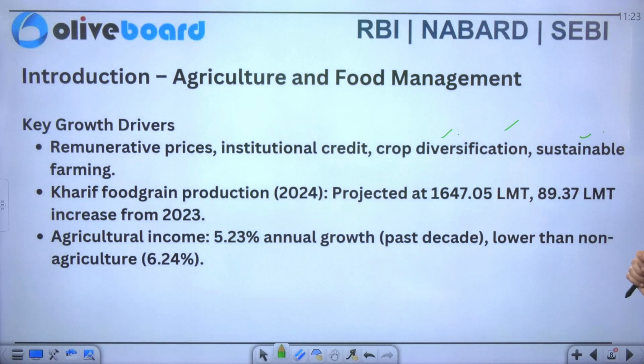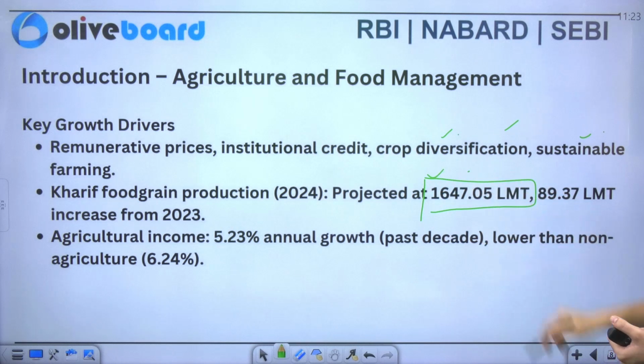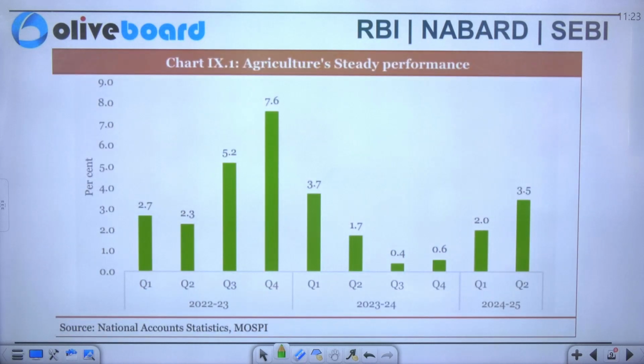Now we'll see what the status of Kharif food grain production is. You can see it is projected at 1647.05 lakh metric tons, and similarly an 89.37 lakh metric ton increase from 2023. So this is what it says. Agricultural income specifically has 5.23% annual growth over the past decade, lower than the non-agriculture, that is 6.24%. Now you can see the data here.